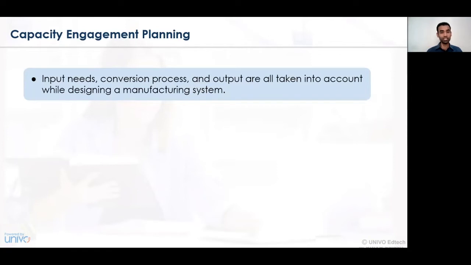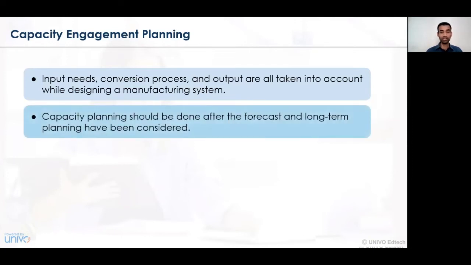Based on the inputs provided in the organization, the output is decided. So when the input is provided and certain activities are undertaken for the conversion process, and the resultant is an output, when all those activities are done in a well coordinated way and a designed manufacturing system is in existence, then such engagement is called capacity engagement planning. Capacity engagement planning should be done only after the forecast and long-term planning has been considered.